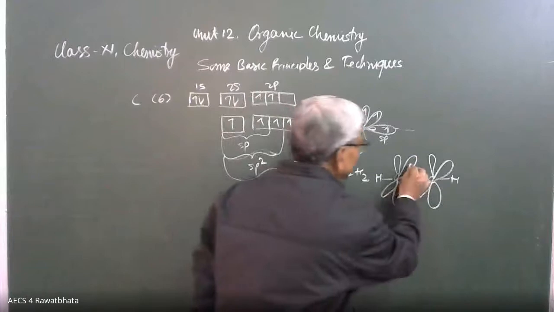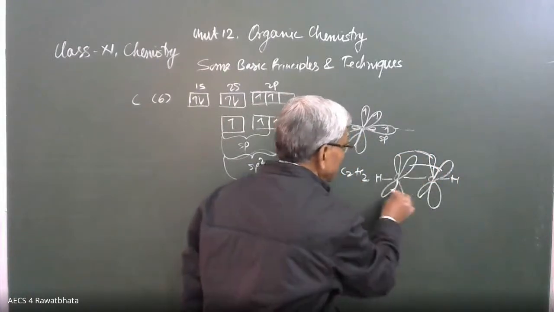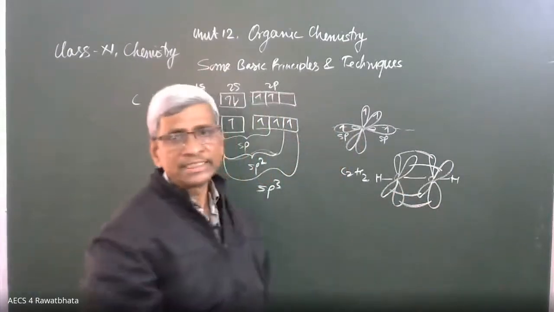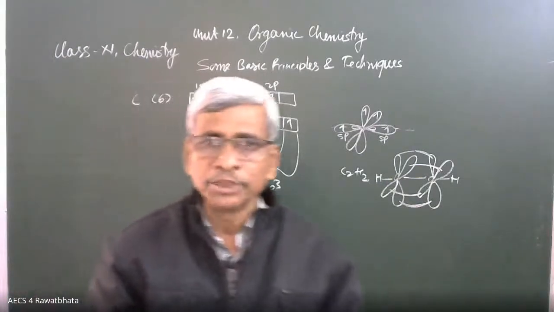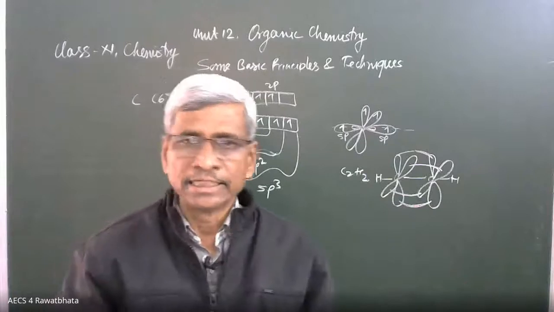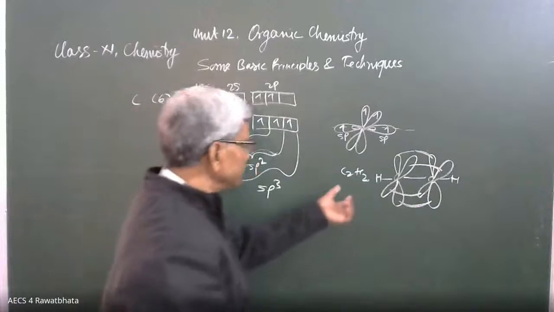Therefore, there is side-wise overlapping. See here, side-wise overlapping takes place, and this side-wise overlapping makes the pi bond: sigma bond and pi bond. This is the demand of the C2H2 molecule. That's why this hybridization is there in the organic compound. Here the carbon is sp hybridized.